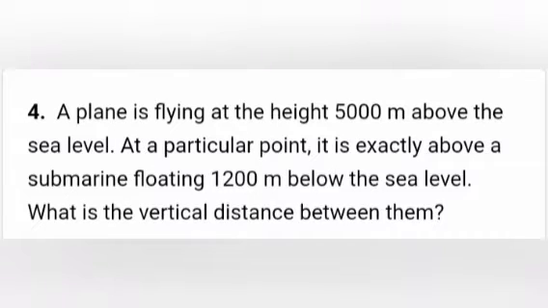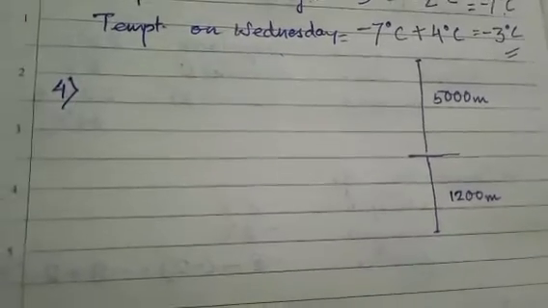Next, coming to question number 4. A plane is flying at a height of 5,000 meters above the sea level. At a particular point, it is exactly above a submarine floating 1,200 meters below the sea level. What is the vertical distance between them? So what we should do? One is above, one is below. So we will find the total distance. Okay. Alright. So we saw the question.